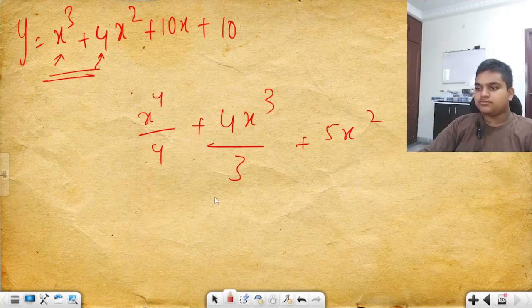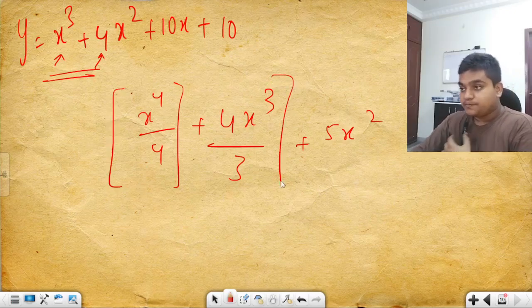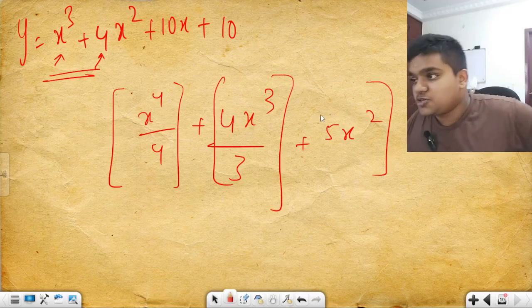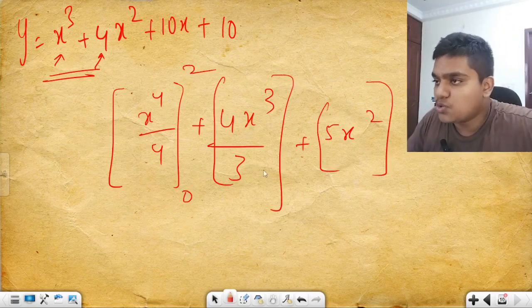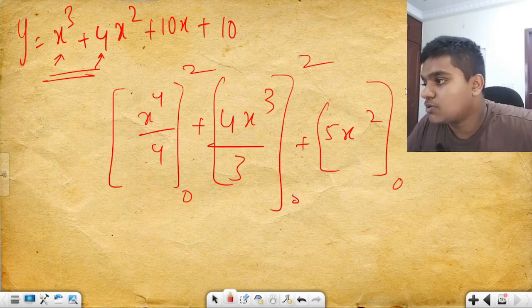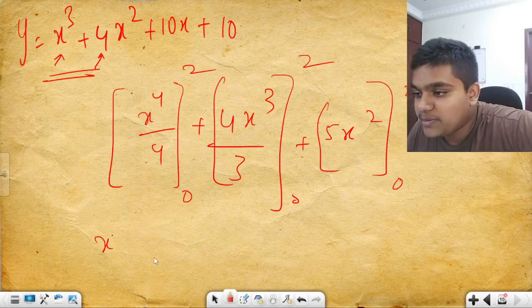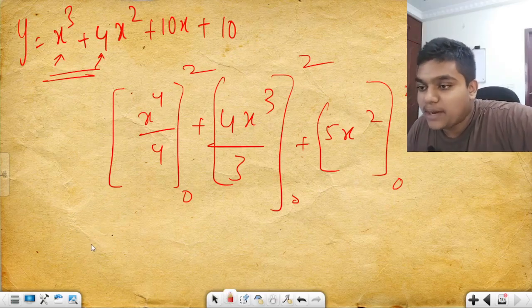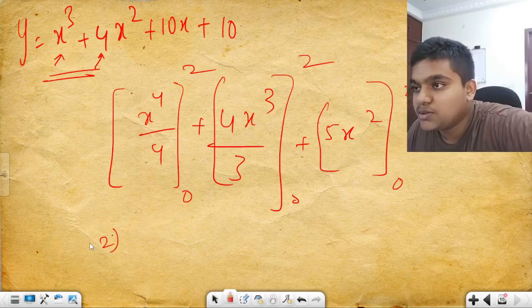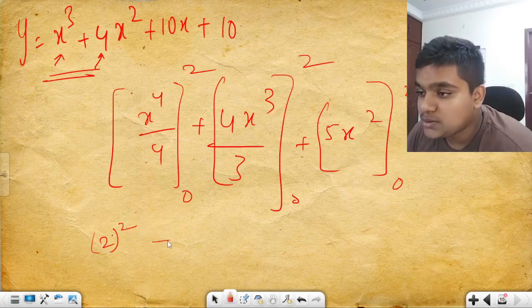Now what you have to do, put square brackets for each of these. I have given you limits from 0 to 2, so put 0 to 2, 0 to 2, 0 to 2. Now you have to substitute the upper limit in place of x. Wherever you find the variable alone, substitute the upper limit first and square it.